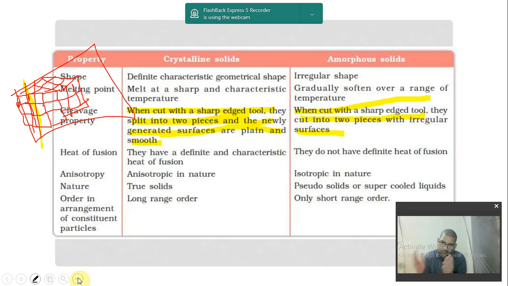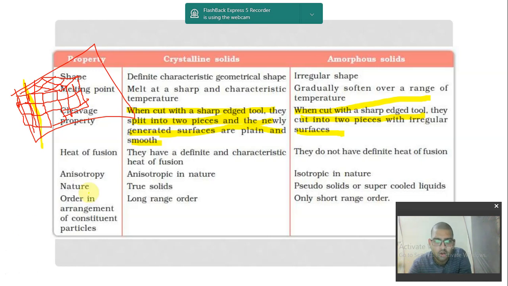When coal is broken into coal, then they are also coal, but their crystal structure is not the same as that of the parent coal. But if you break diamond into pieces, their crystal structure will be that of the parent only. That is, if they are arranged in a hexagonal fashion, then each crystal that is broken will also be in the form of hexagonal fashion only. Okay, so this is what it is saying.